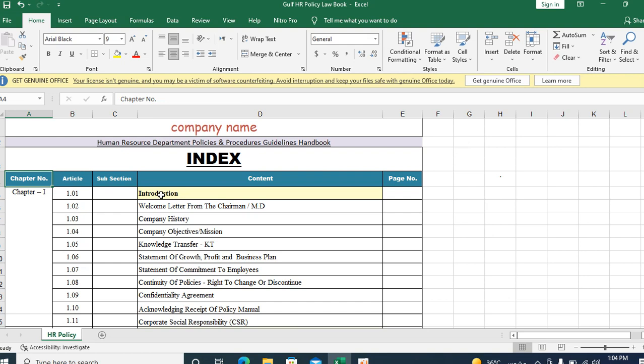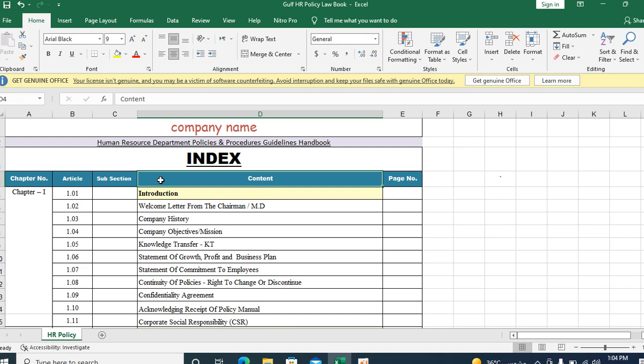This policy can be created for any number of employees, 50 employees or 50,000 employees, the policy will be the same. The policy book will be around 400 to 500 pages, with 25 to 30 chapters.